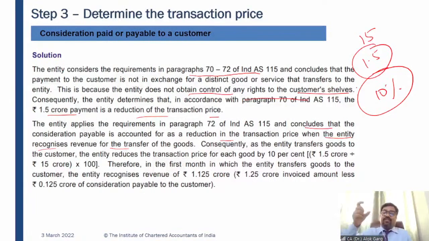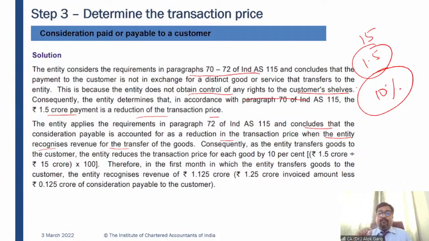It means this cost is also scattered over a period of 12 months. So every month, whatever revenue is recognized by this entity, this revenue will be reduced by 10%, right? For example, in the first quarter, the entity has recognized a revenue of 5 crore.